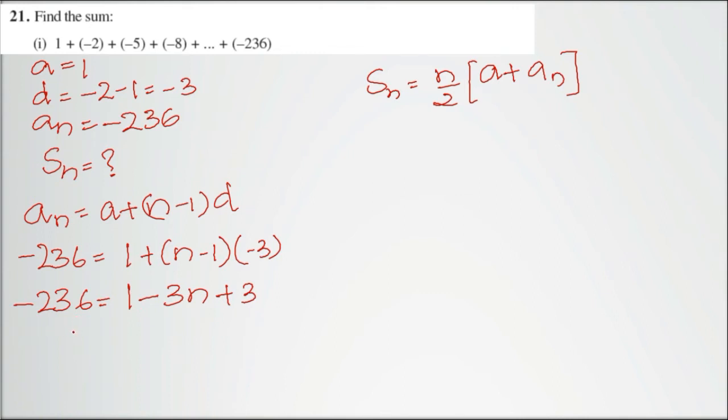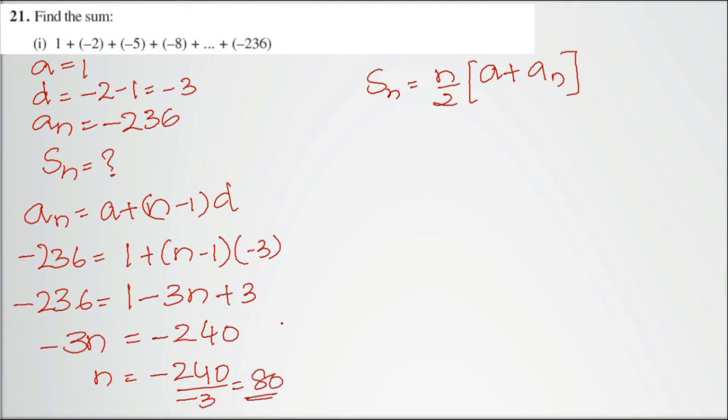It will be -3n equal to -240. So n will be -240 divided by -3, nothing but 80. So there are 80 terms.